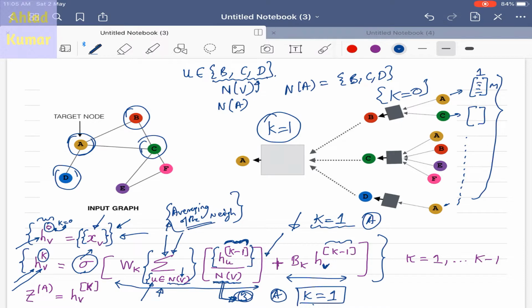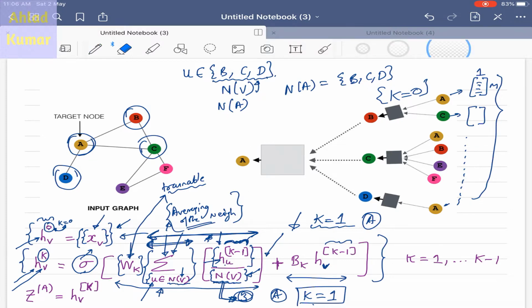Now we are performing the averaging operation by summing the activation units, that is the neighborhood activation units, and dividing by the total number of neighbors, which is this one. So this is the explanation of this first part. And then we are using WKs. These WKs are connecting the activation units HU, which is over here, with different weights, and these weights are trainable. They are trainable weights and they are part of the neural network.